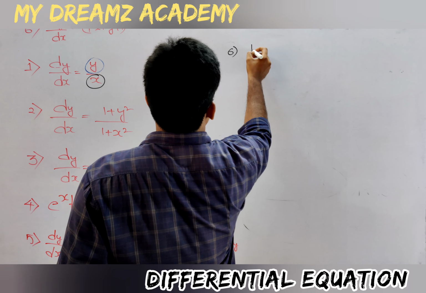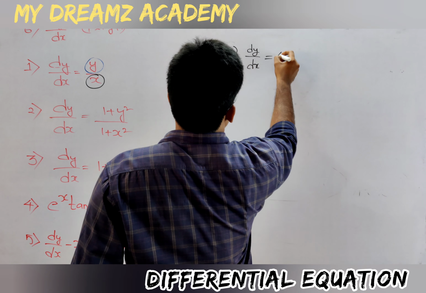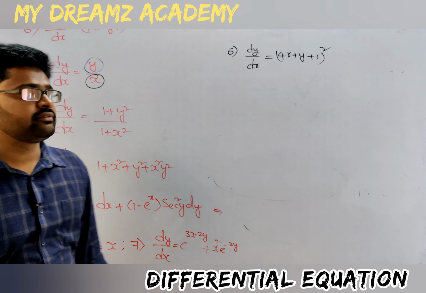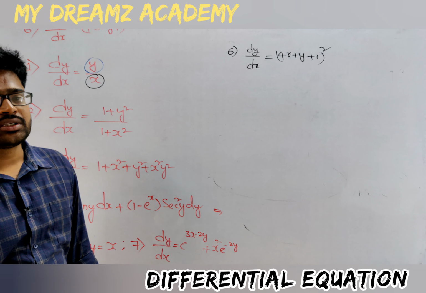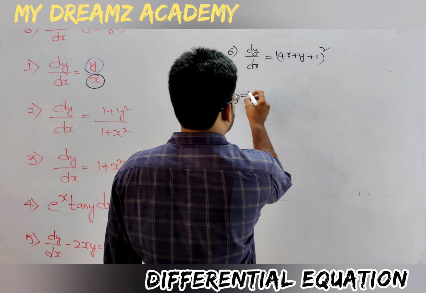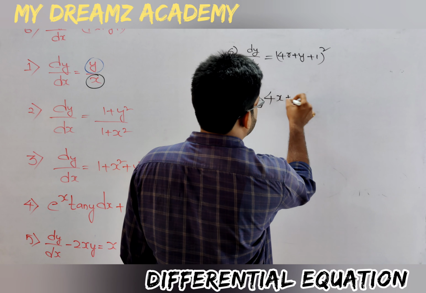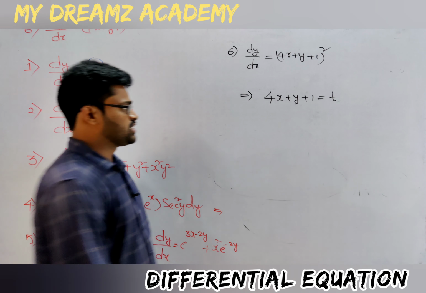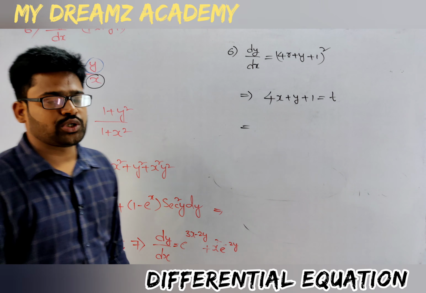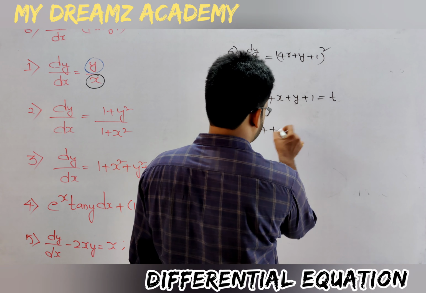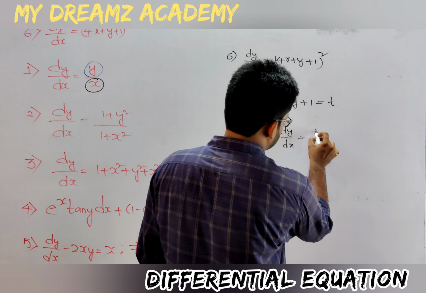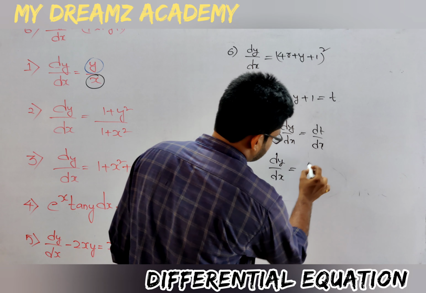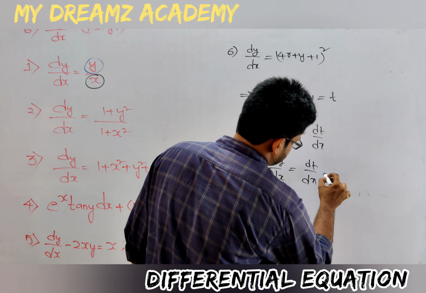The sixth question is dy by dx is equal to (4x plus y plus 1) whole square. Sir, can we separate the variables? No. So because of that, I am doing like this. I am assuming that 4x plus y plus 1 is equal to t, and differentiating this with respect to x, it will give 4 plus dy by dx is equal to dt by dx. So dy by dx is equal to dt by dx minus 4.